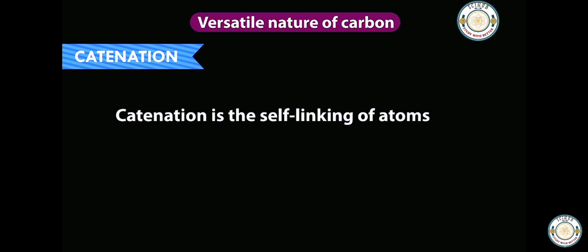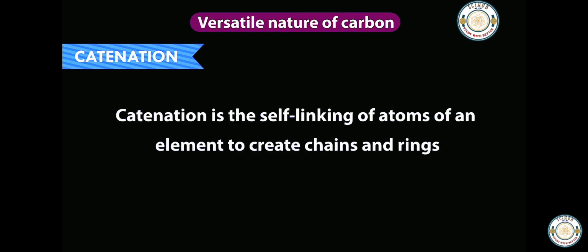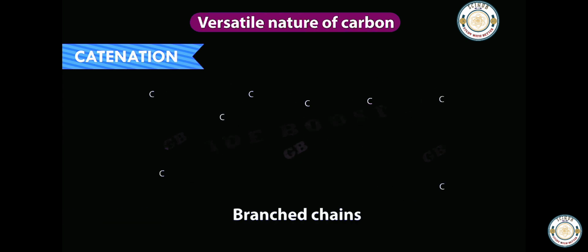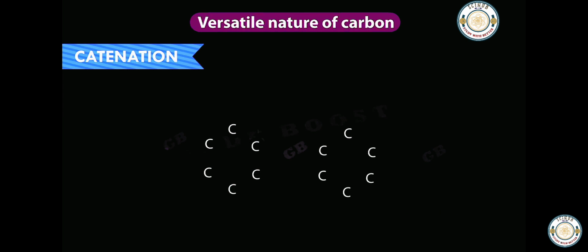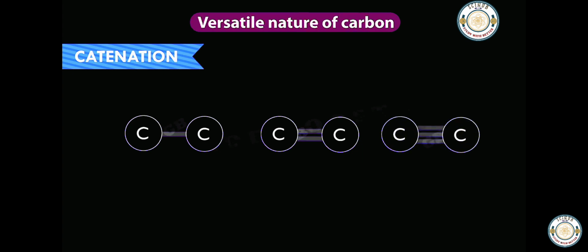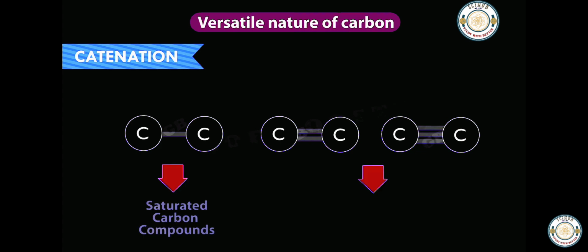Catenation is the self-linking of atoms of an element to create chains and rings. Due to this property, carbon forms large molecules in the form of long linear chains, branched chains and ringed chains. In addition, carbon atoms may be linked by single, double, and triple bonds. Carbon compounds with single bonds are saturated carbon compounds. Carbon compounds with double and triple bonds are called unsaturated carbon compounds.